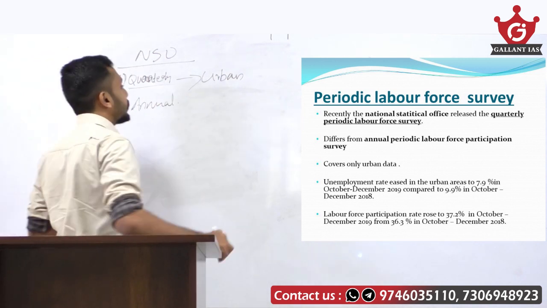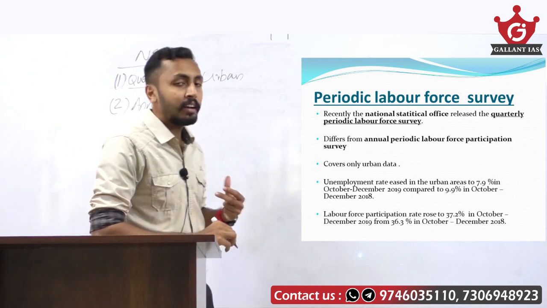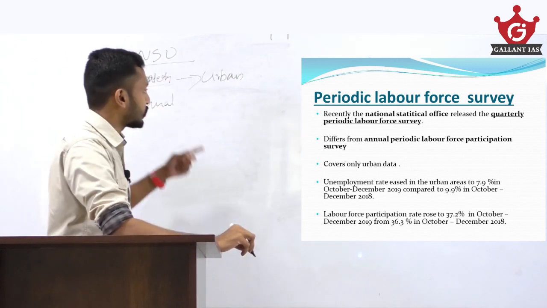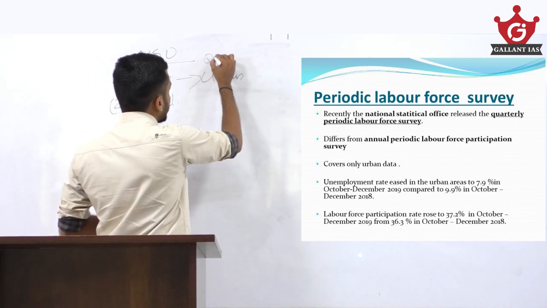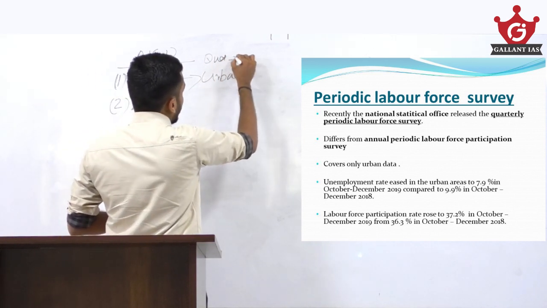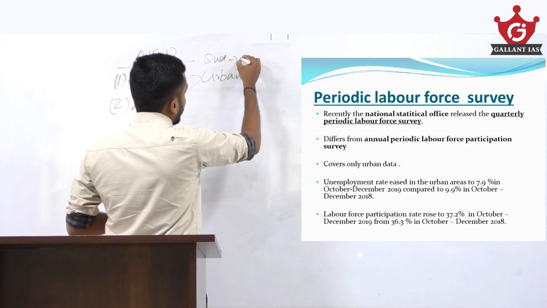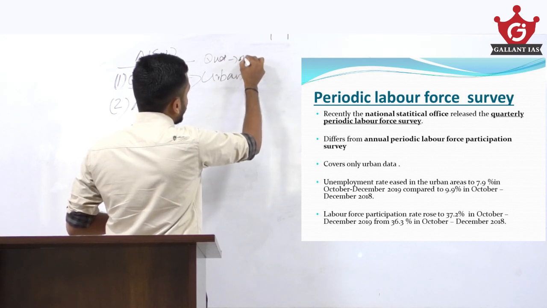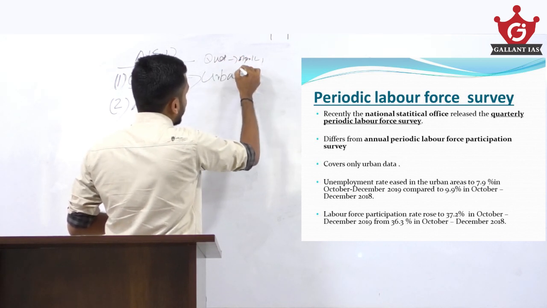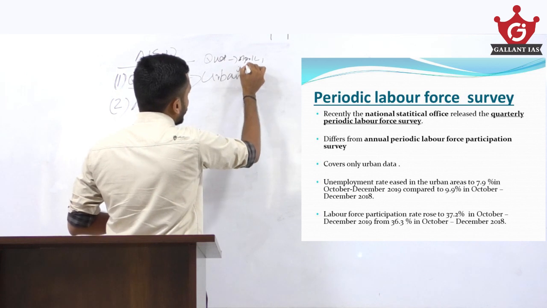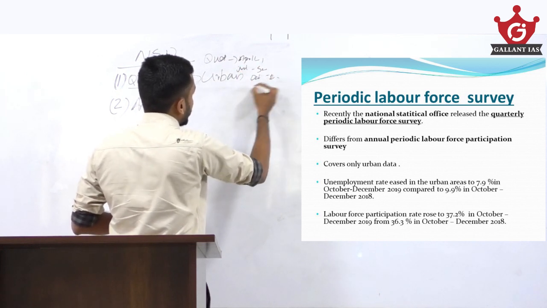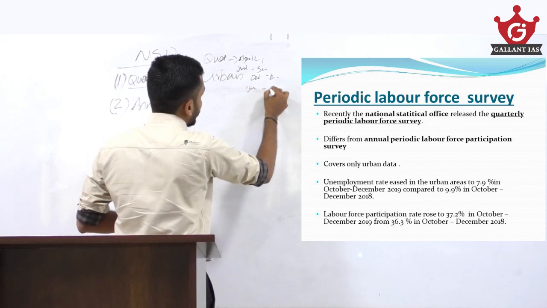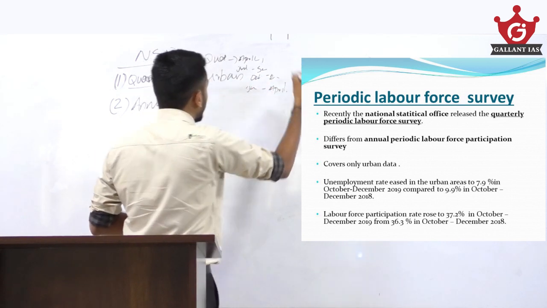It is prepared on a quarterly basis, for example April to June, July to September, October to December, or January to March.